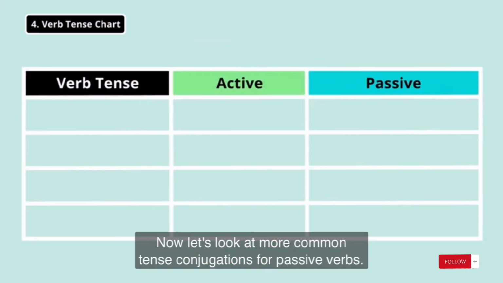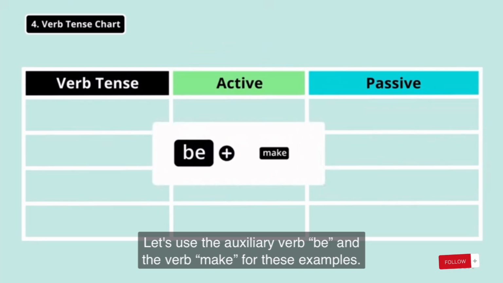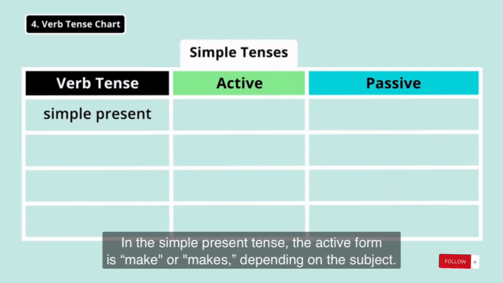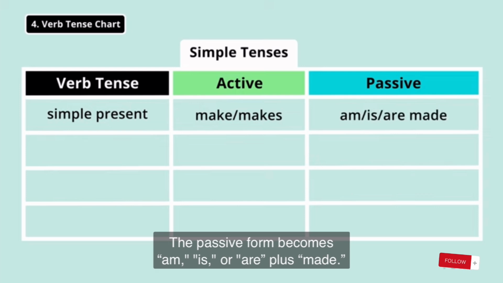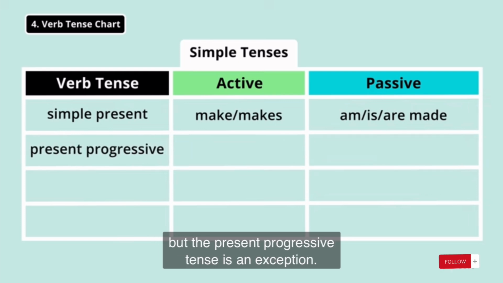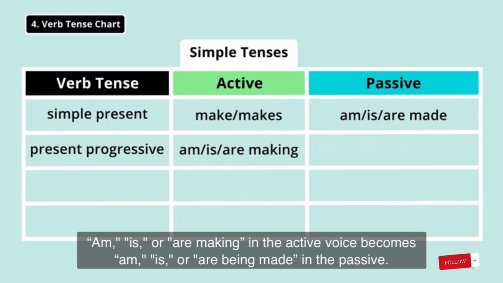Now, let's look at more common tense conjugations for passive verbs. Let's use the auxiliary verb be and the verb make for this example. Let's look at simple tenses first. In the simple present tense, the active form is make or makes, depending on the subject. The passive form becomes am, is, or are plus made. Progressive tenses aren't that common in the passive voice, but the present progressive tense is an exception. Is or are making in the active voice becomes is or are being made in the passive.